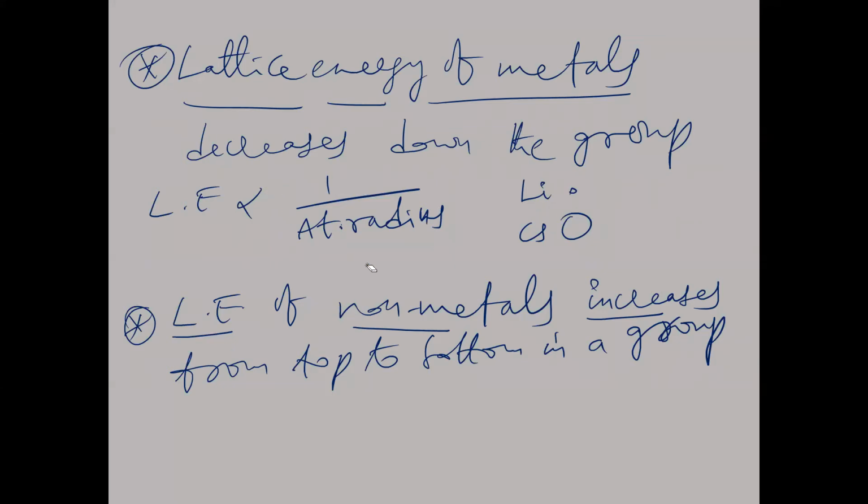And now the lattice enthalpy of non-metals from top to bottom is increasing. The reason is that these are all solids. For non-metal solids, the attractive forces increase from top to bottom in a group.